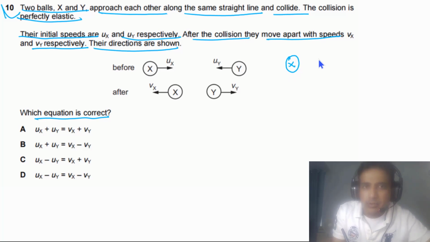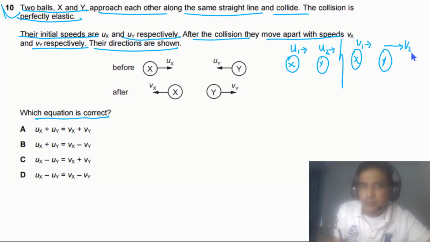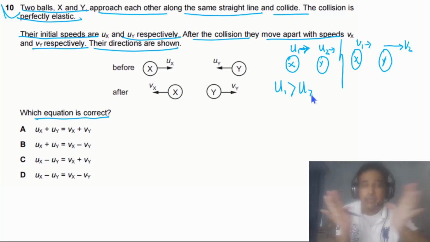In order to answer this question, first of all, imagine that we have one ball x, and here we have one ball y. Let's say x is moving to the right with velocity u1 and y is moving to the right with velocity u2. After the collision, x continues moving in the same direction with velocity v1, and y continues moving in the same direction with velocity v2. In this case, u1 is greater than u2, which is very important, so they will collide with each other.